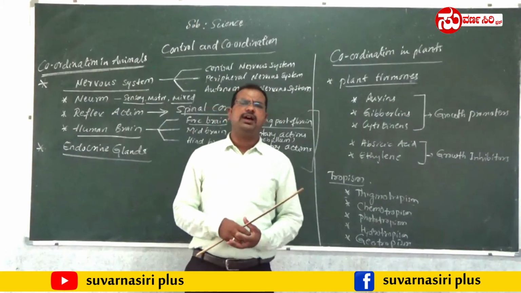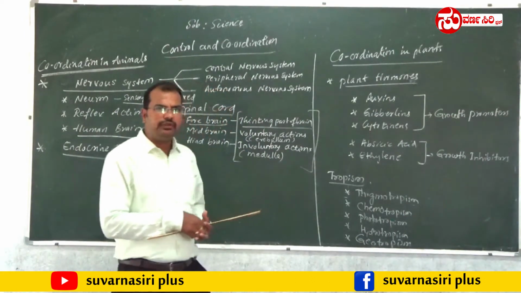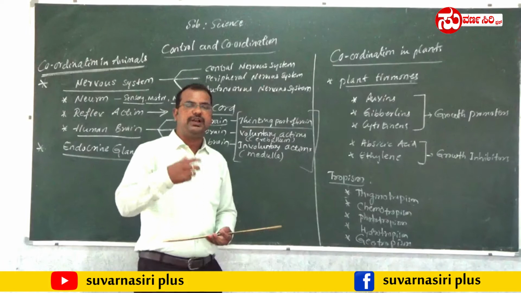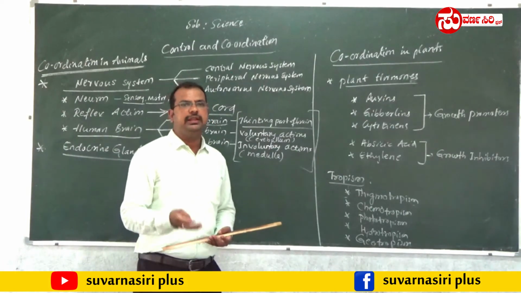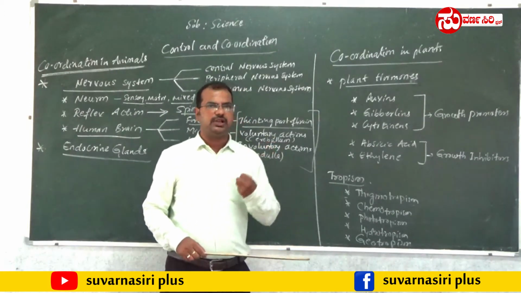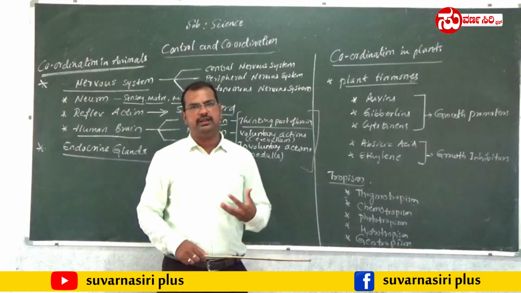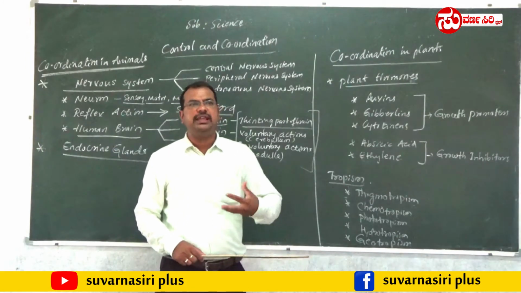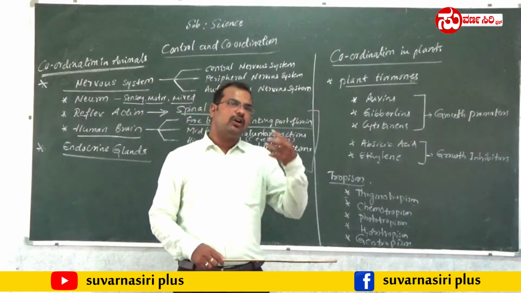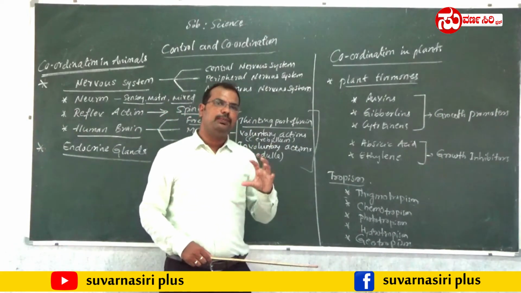In human beings or in animals we have a nervous system that helps us in control and coordination. But plants don't have any nervous system, so how do they control and coordinate, how do they show movement, how do they respond to a stimulus? This is all done by some important hormones secreted in the plant body.